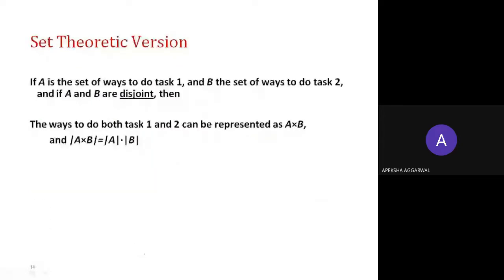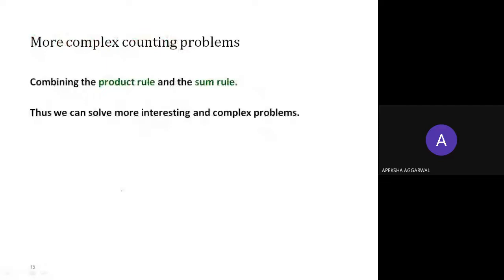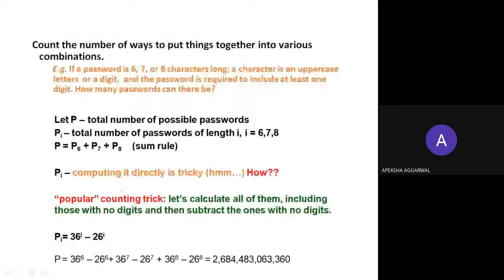Good. In terms of sets, this would be A cross B. Now combining the product rule and sum rule: we will start from this tomorrow, how we can combine the sum rule and product rule. Let's end this session here itself.